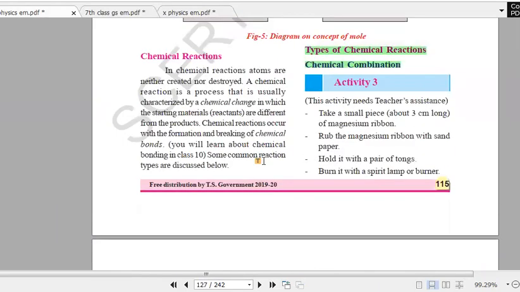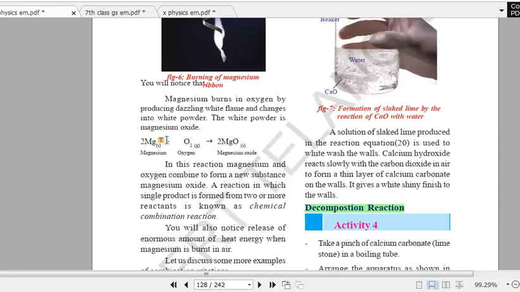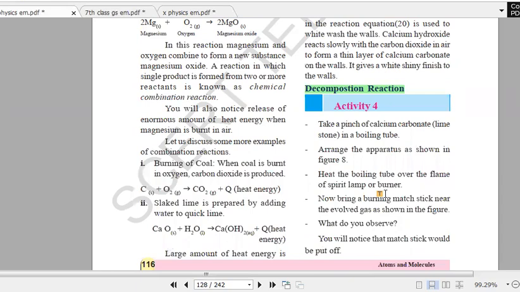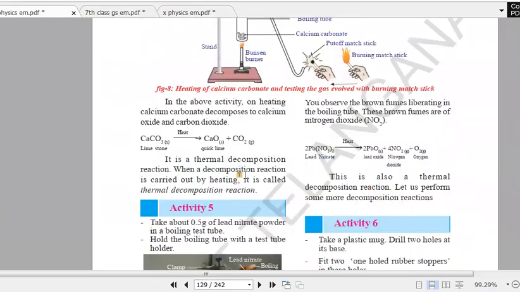Like combination reactions. What is a combination reaction? When two or more reactants combine, we get a single product. We call it a combination reaction. Here we can see magnesium and oxygen combined, and we got magnesium oxide. Decomposition is the opposite of the combination reaction, where a single compound will decompose into two or more.